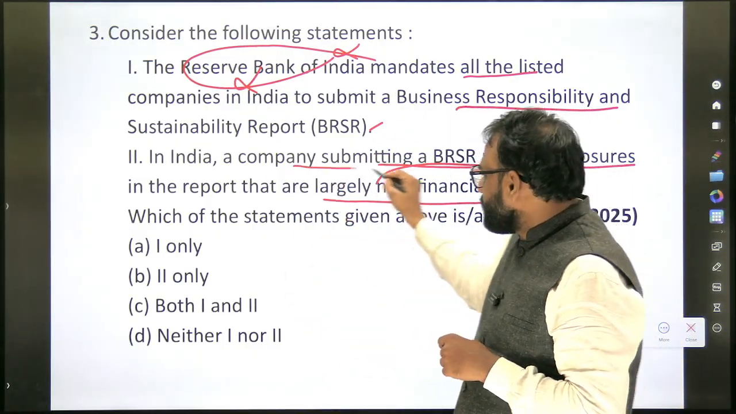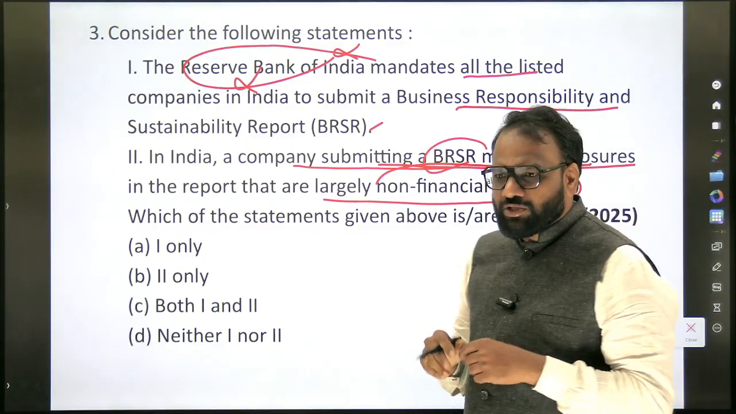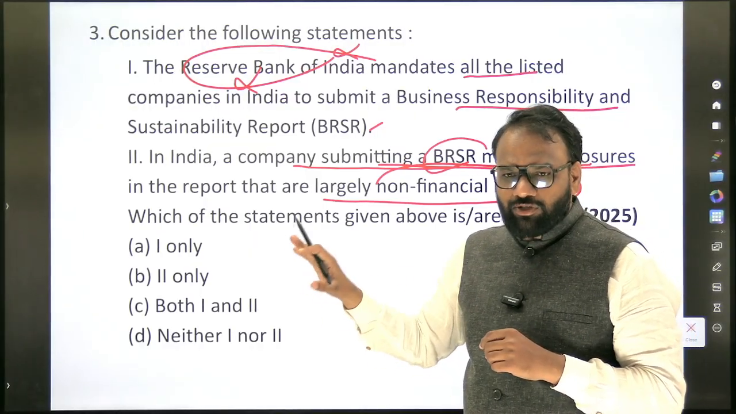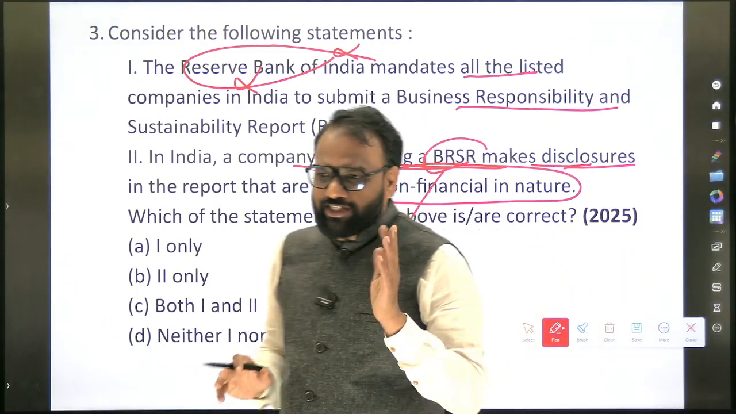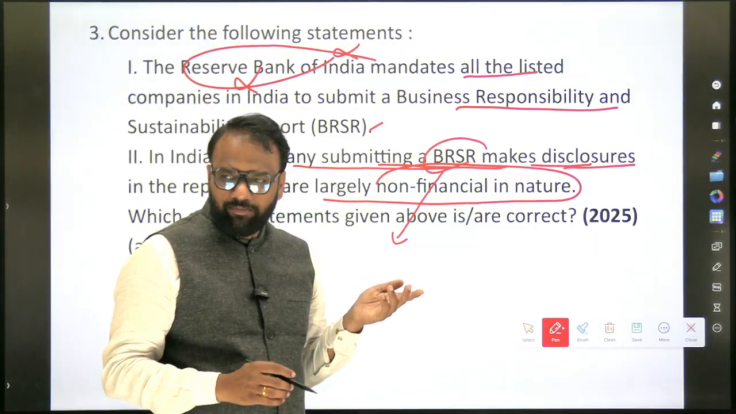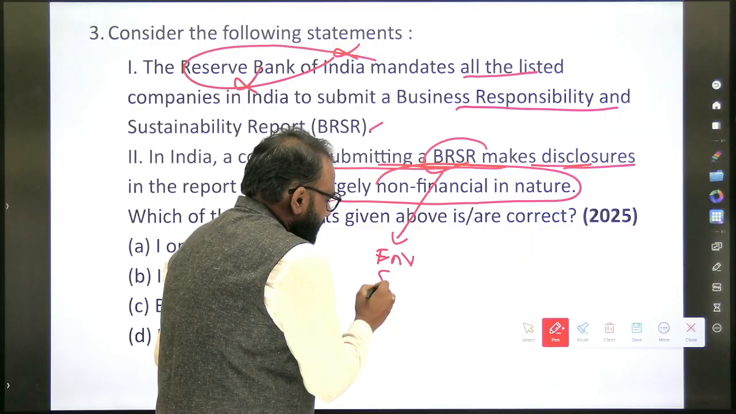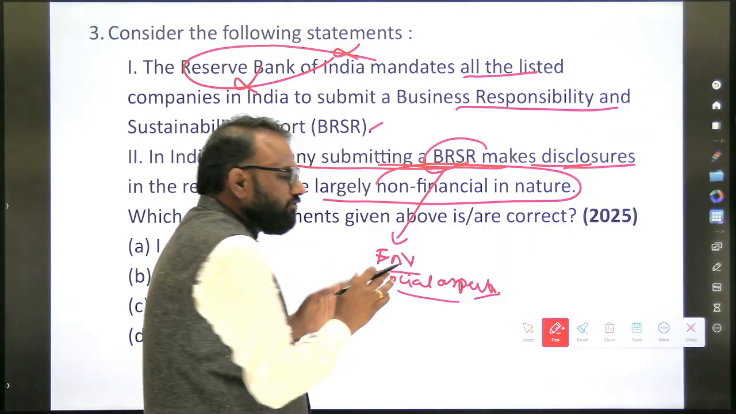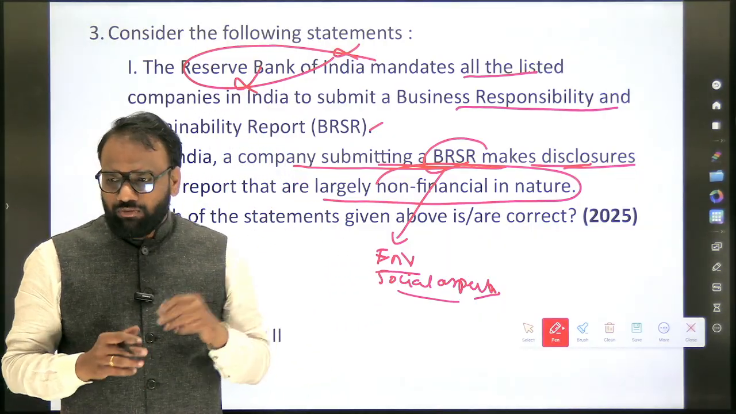Next, in India, a company submitting a BRSR makes disclosures in the report that are largely non-financial in nature. If we are completely unaware of it, we will not be able to answer this question. After going through the previous year's question paper and preparing the content, we get to know that it is true, because the Business Responsibility and Sustainability Report deals with aspects apart from the financial. For example, environmental aspects and social aspects; it does not focus on financial aspects. So in this question, the second one is true.